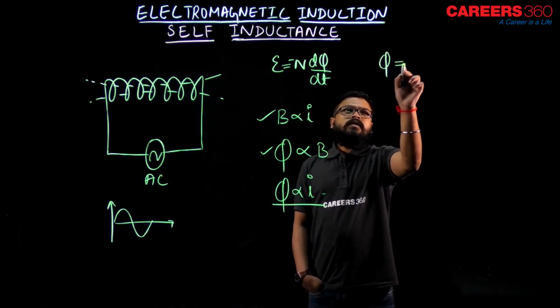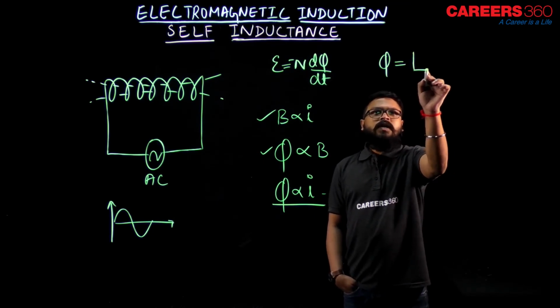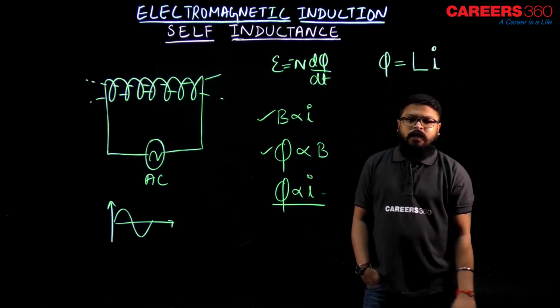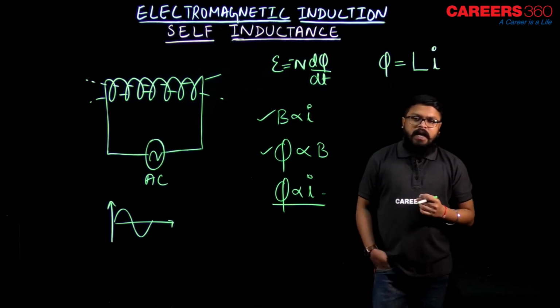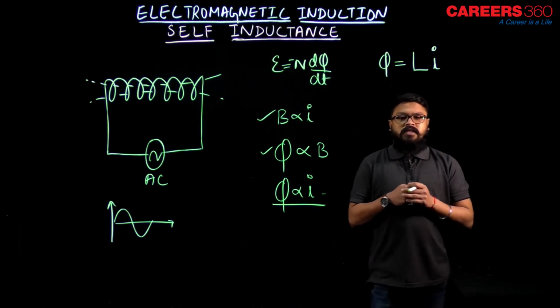Phi is equal to some proportionality constant, and that proportionality constant over here we write as L into I. So, L over here is the proportionality constant, and we call it the coefficient of self induction or self inductance.